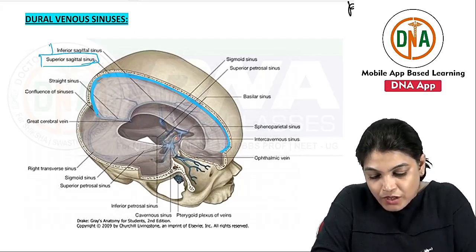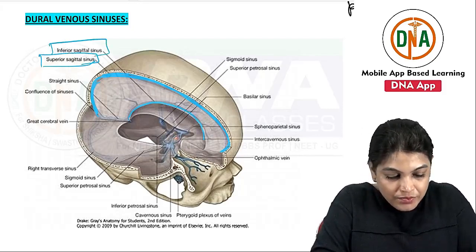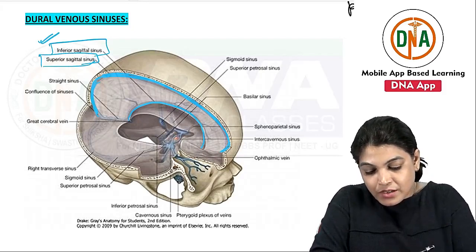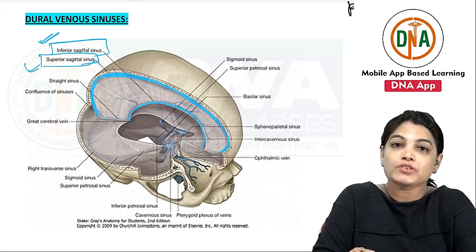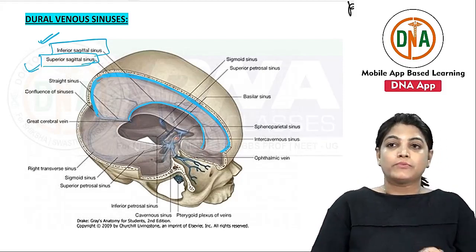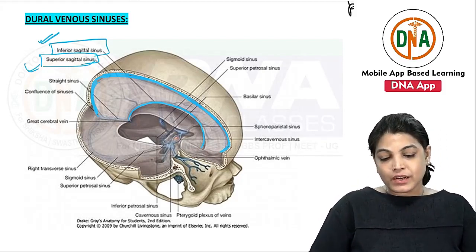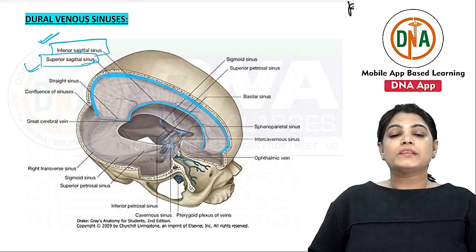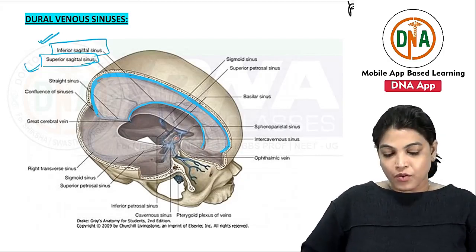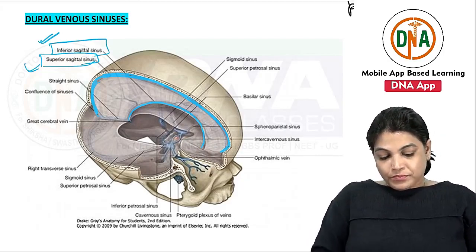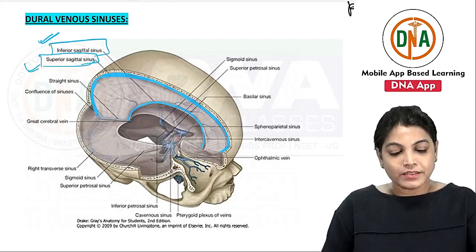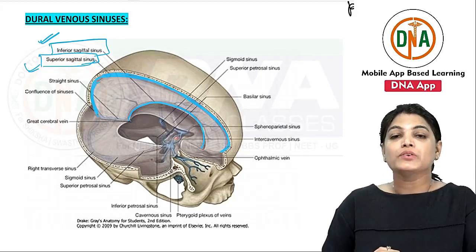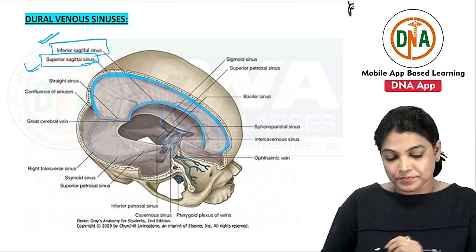On the free margin, what you can see is the inferior sagittal sinus. The superior sagittal sinus will ultimately lie over the tentorium cerebelli, and will continue into the right transverse sinus.